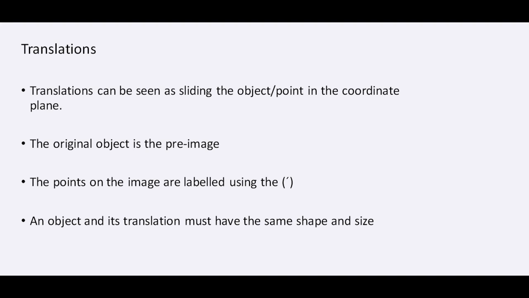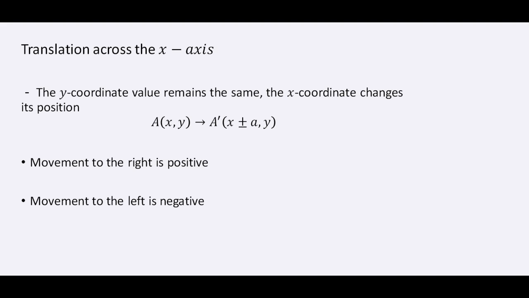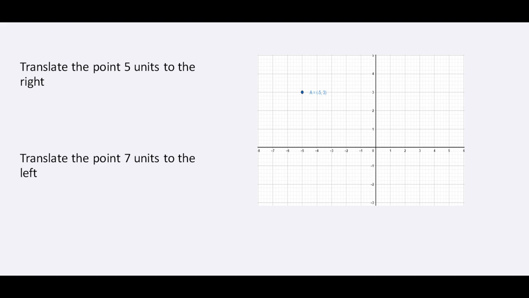An important fact here is that an object and its translation must have the same shape and size. So for translation across the x-axis, the y-coordinate remains the same, but the x-coordinate changes. When we move to the right, we have a positive translation. When we move to the left, we have a negative translation.